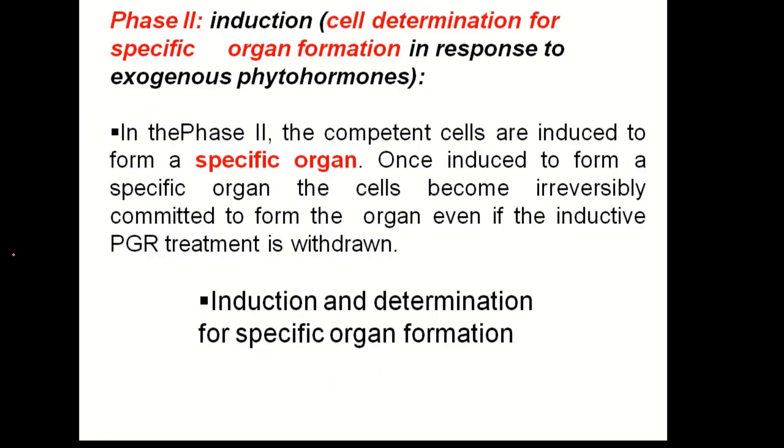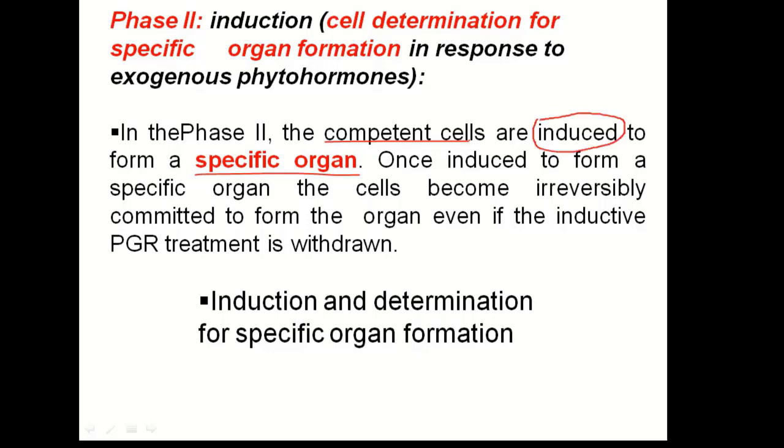Phase 2 of organogenesis is known as the induction phase and determinative phase. In phase 2, the competent cells, under the influence of appropriate environmental conditions in vitro, especially the growth regulators, some of the cells acquire the competence and are induced to form a specific organ. So therefore this phase is known as inductive.